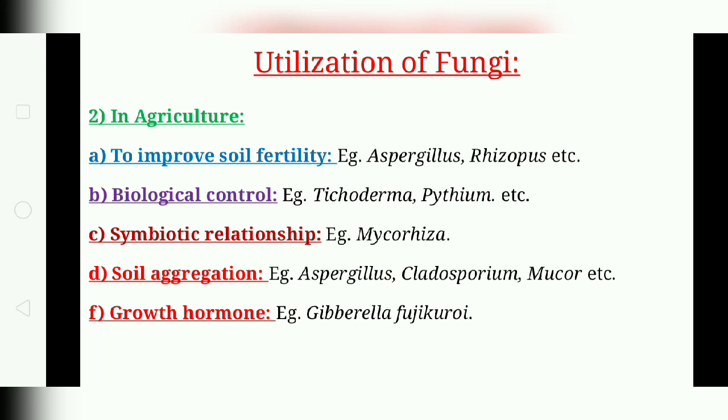Thus they help in water absorption from various layers of soil and play a dominant role in the uptake of less mobile plant nutrients. The fungi are concentrated in soil aggregations and contribute to soil fertility. Many common fungi like Aspergillus, Cladosporium, Mucor and Rhizopus have soil binding property.